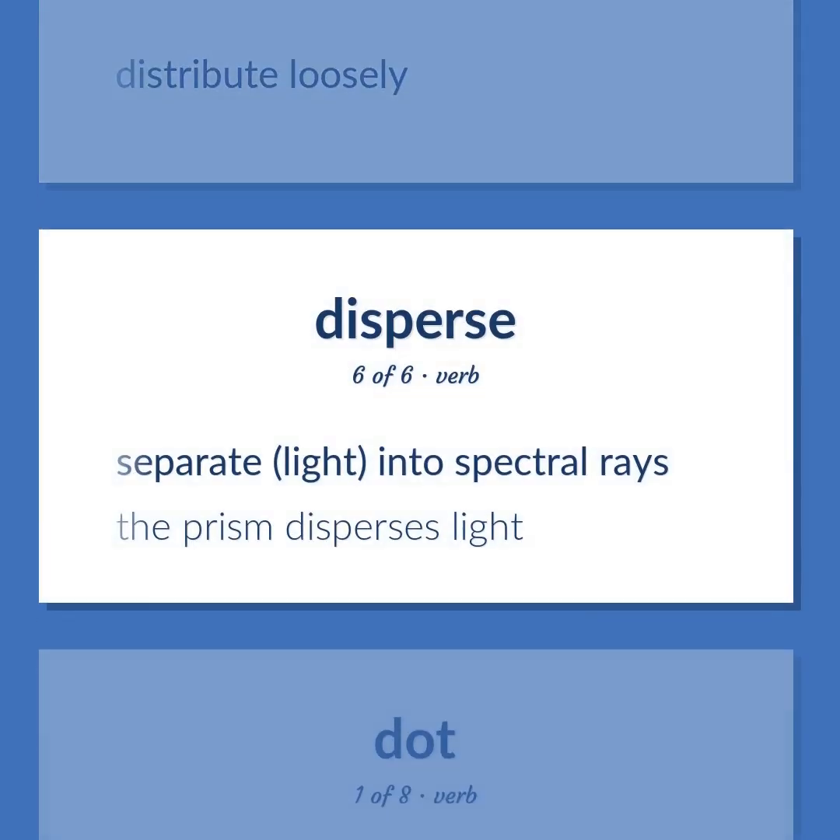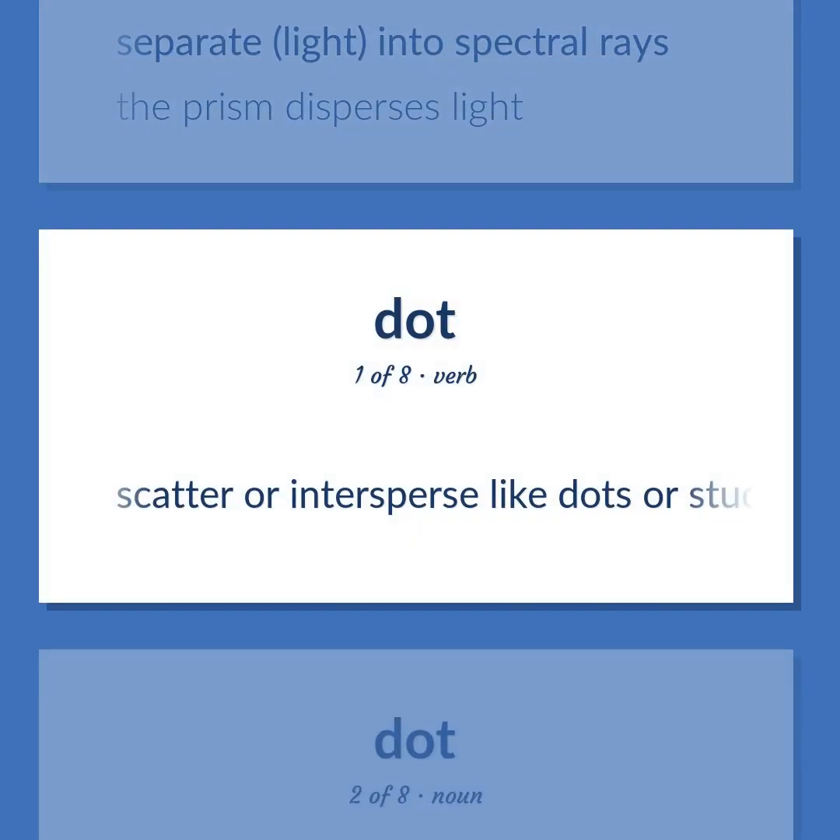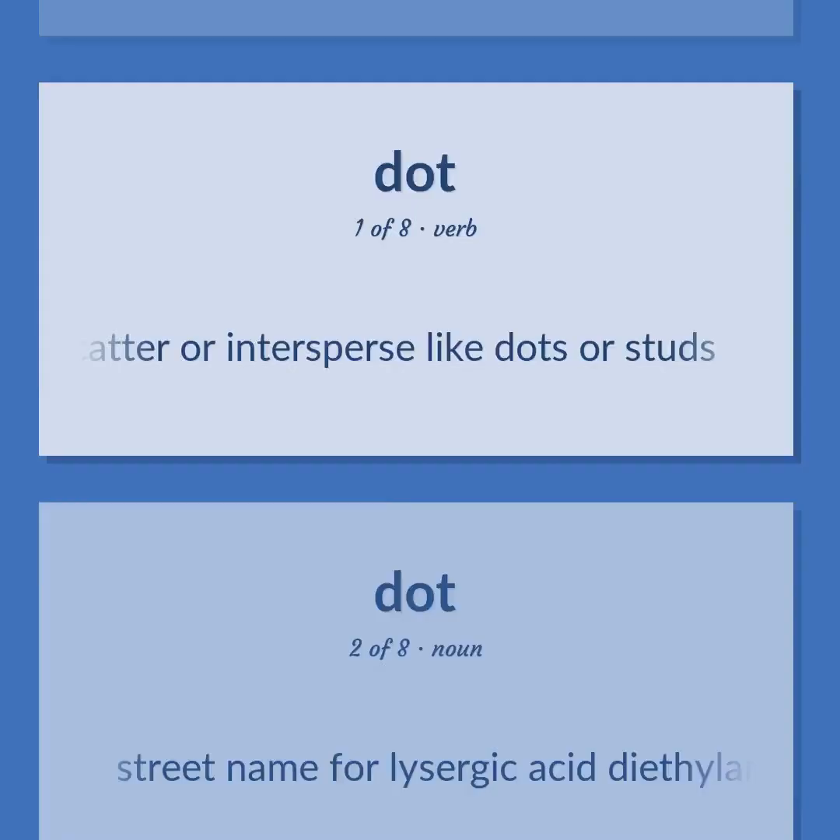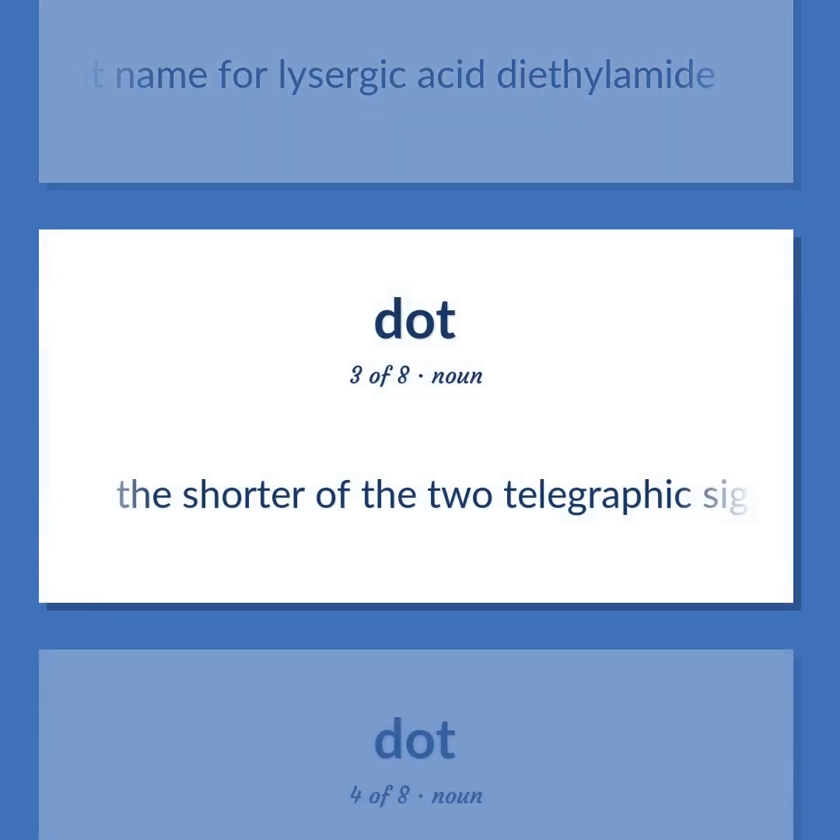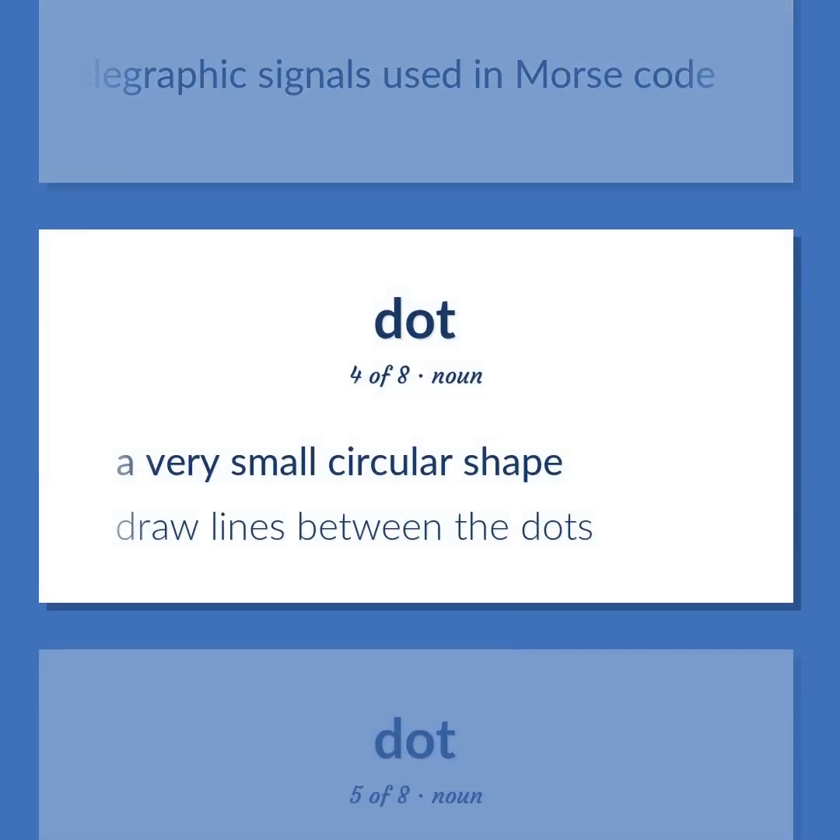Separate light into spectral rays. The prism disperses light. Scatter or intersperse like dots or studs. Street name for lysergic acid diethylamide. The shorter of the two telegraphic signals used in Morse code. A very small circular shape. Draw lines between the dots.